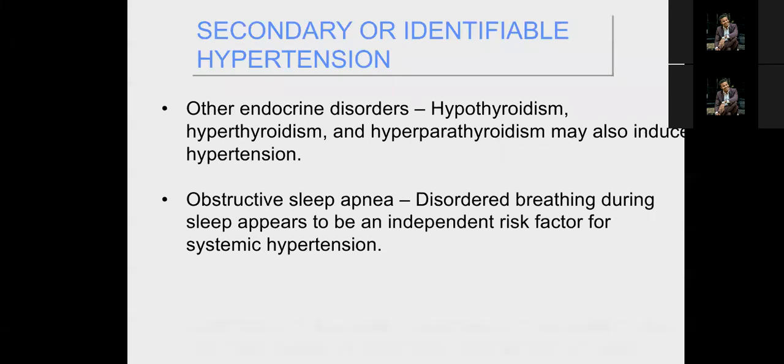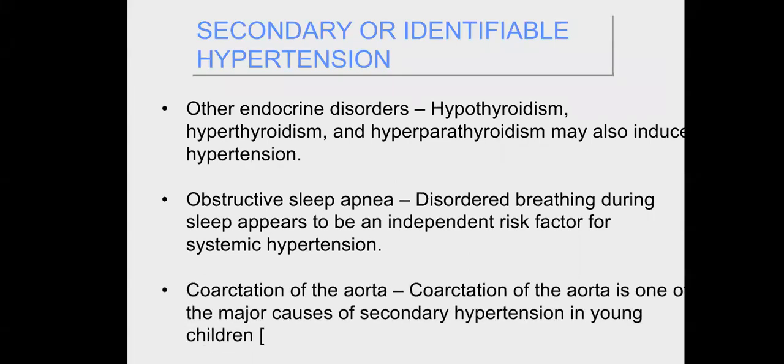So coarctation of the aorta is another cause of secondary hypertension. And now we finished the risk factors and the classification of hypertension according to the JNC 8, and we finished the general principle. We will go for the complications and investigations and management of patient with hypertension.